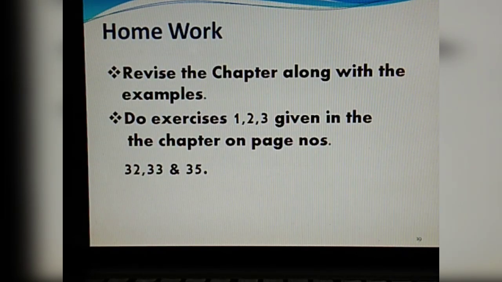So children, you might have learned today the noun number. Various rules I told you today, I showed you how to change it. So you are advised to go through the video carefully and revise the chapter in your book along with the examples. You are also advised to do exercises 1, 2, 3 given in the chapter on page numbers 32, 33 and 35 in the book itself with a pencil. And if you don't have the book, you may use the copy.